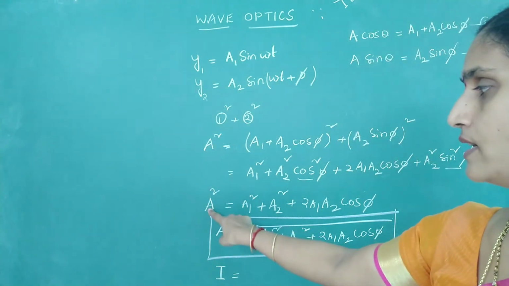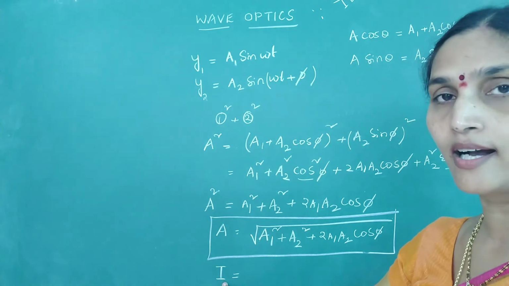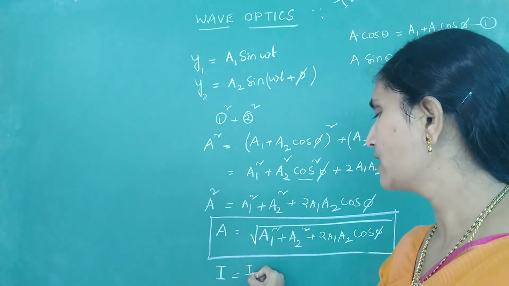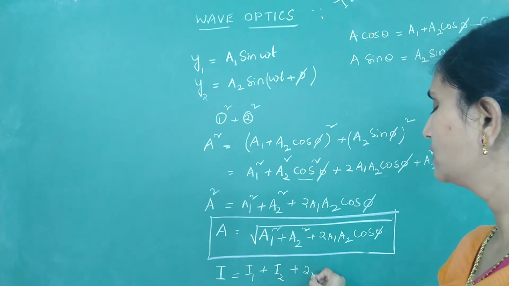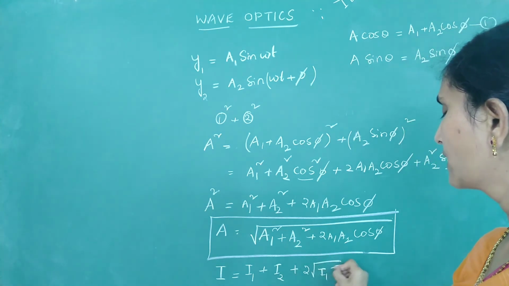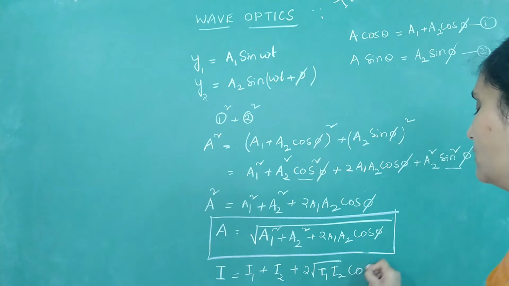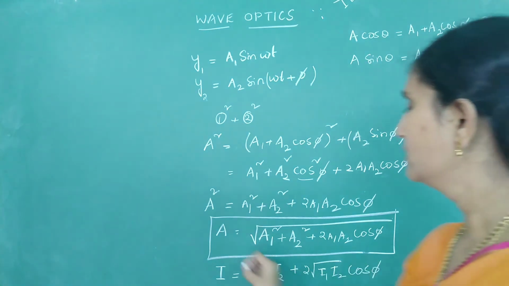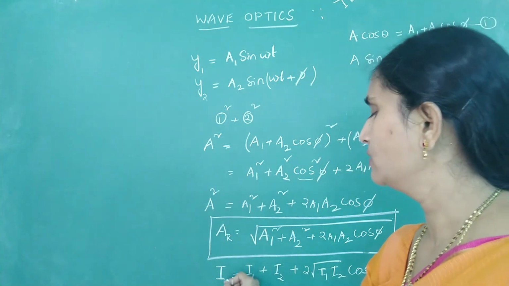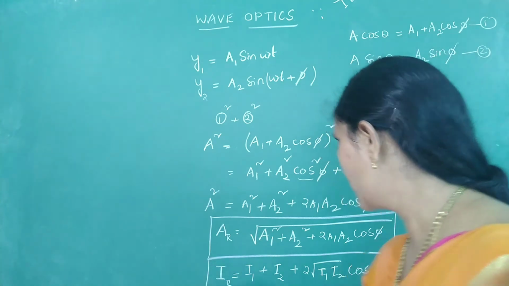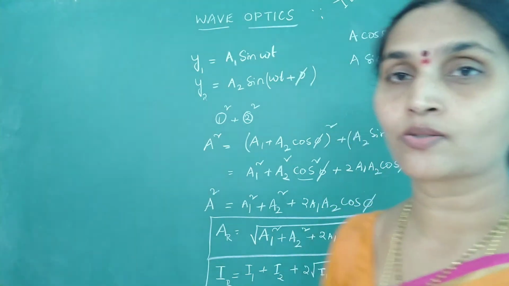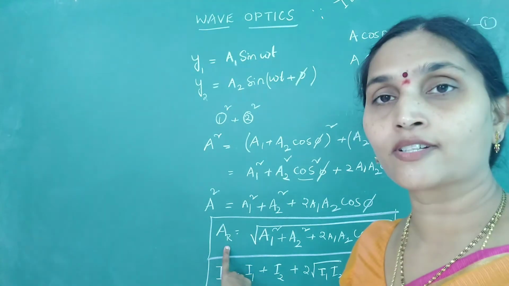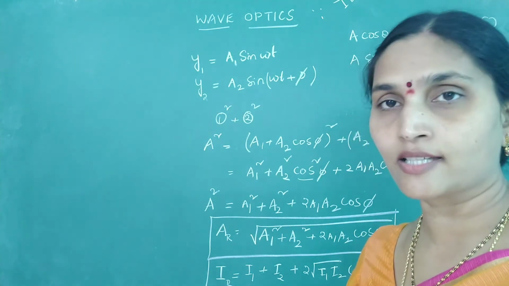If I square this relation, A square is proportional to I, and I will get the resultant intensity as I1 plus I2 plus 2 root I1 I2 into cos phi. This is your expression for resultant intensity. So by making use of two coherent sources, we have got the condition for resultant amplitude and intensity.